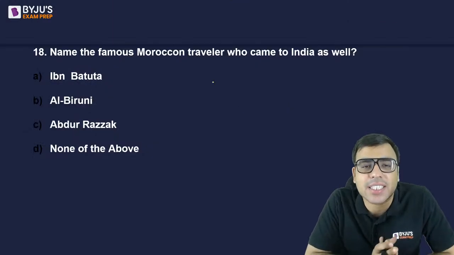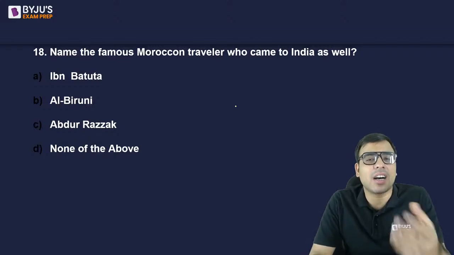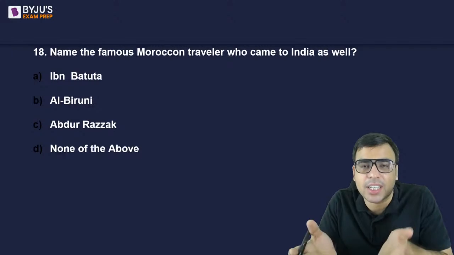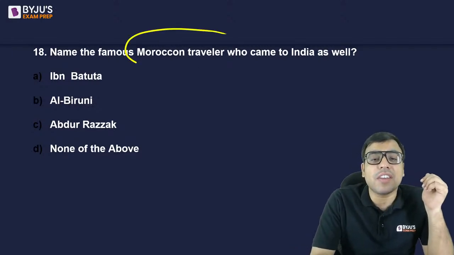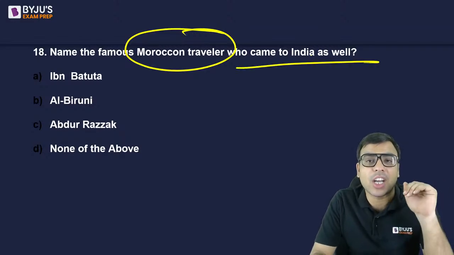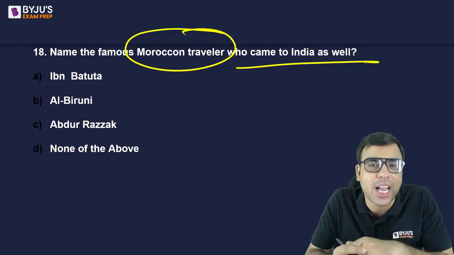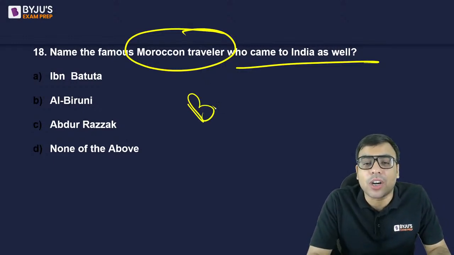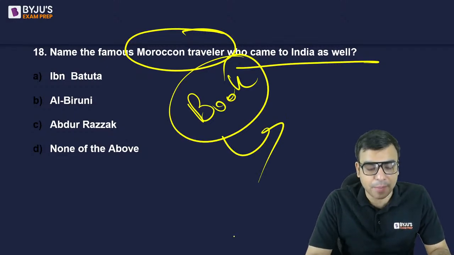The next one is, name the famous traveler. We are talking about Morocco because we have recently seen an earthquake in Morocco, which you will find in North Africa. The mountain is called the Atlas Mountain. Now, when we talk about Morocco, there was a very famous Moroccan traveler who came to India also. What was his name? Ibn Battuta, Al-Biruni, Abdul Razzaq, none of the above. He's a very famous person. And please tell me the name of the book he wrote about India. What's the right answer?